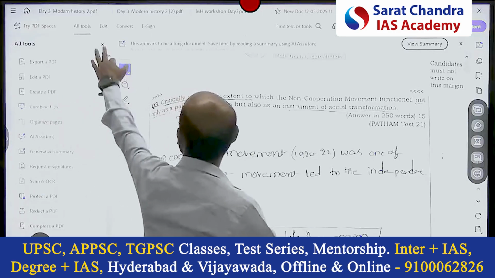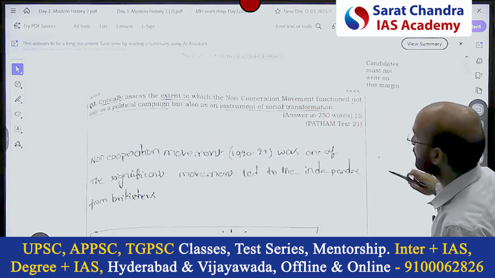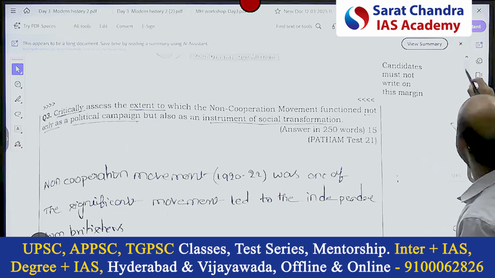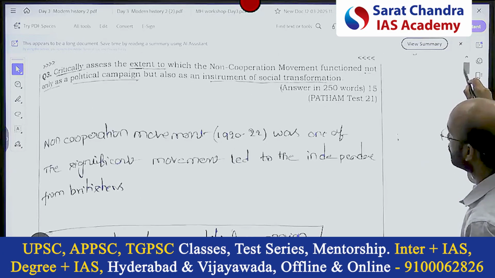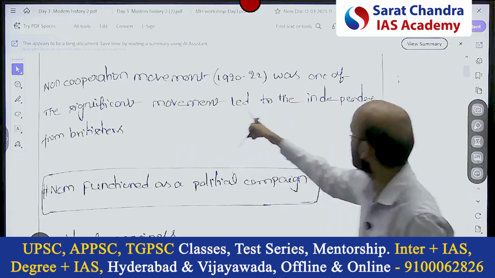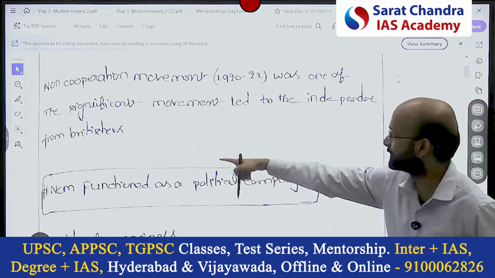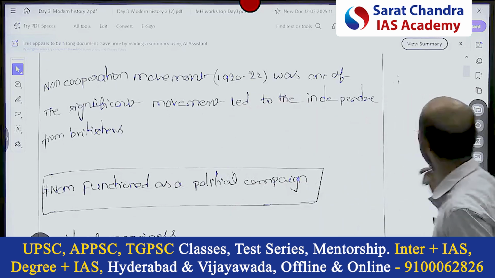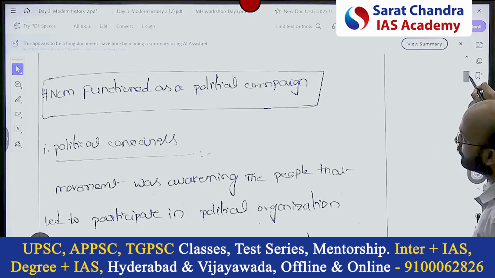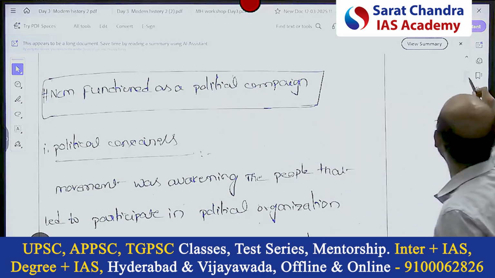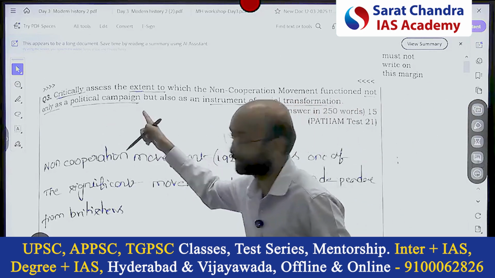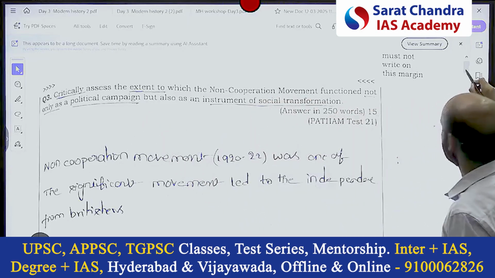Now see Durga's answer. The same: critically assess the extent to which the non-cooperation movement functioned not only as a political campaign, but also as an instrument of social transformation. See, 1920-22 is mentioned, a significant movement that led to independence from the Britishers. That is a small mistake, it's okay. This NCM functioned as a political campaign, exactly using the language. So he is giving points for that.